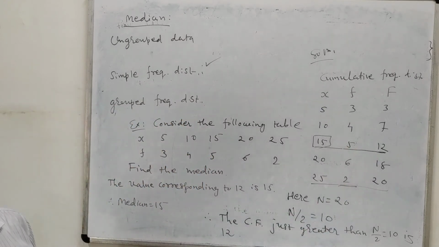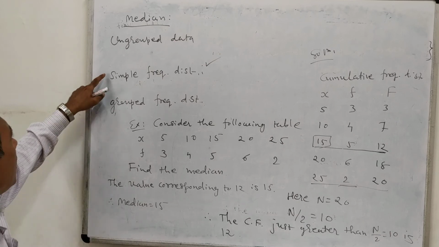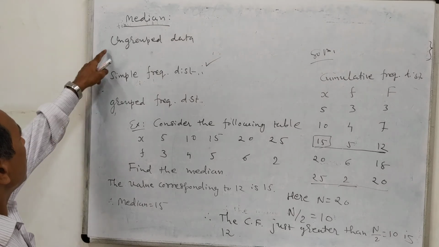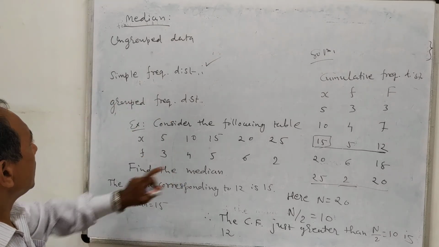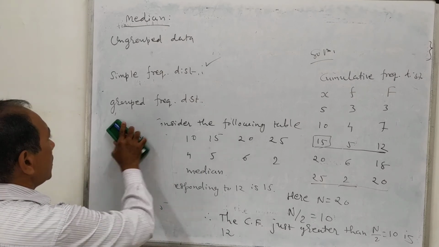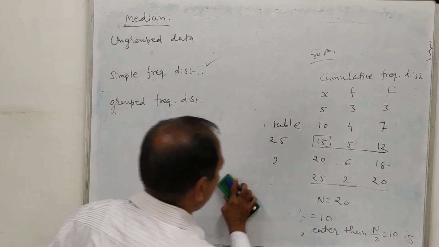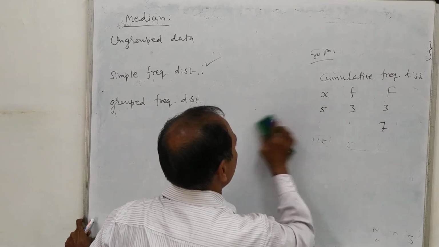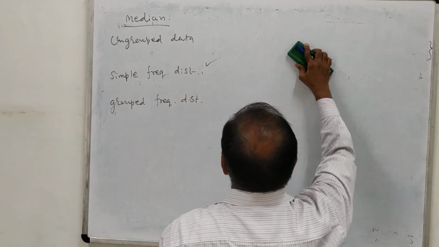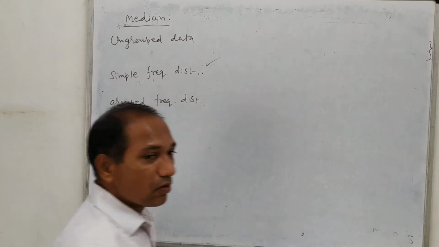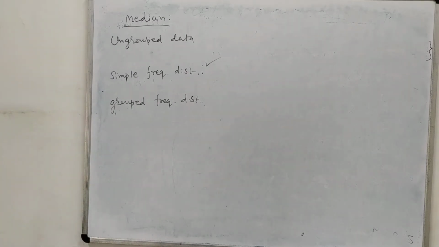So have you understood? We can find the median for ungrouped data, for a simple frequency distribution, in this way. Now for a grouped frequency distribution, we will proceed later. But before that, try to solve the examples which I have shown you over here, yourself.